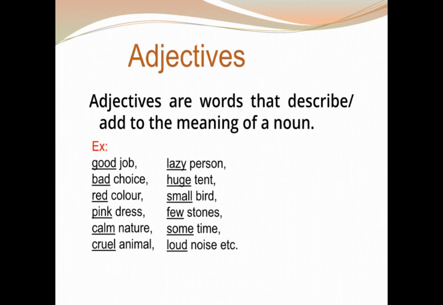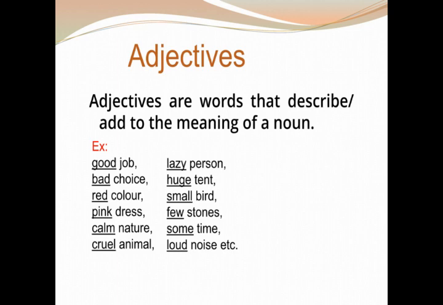In a similar fashion, in the term bad choice, the word choice is a noun, that is also the name of an activity, the name choosing, choice. Here the word bad adds to the meaning of the word choice. It tells us what kind of choice it is. It is adding more meaning to the word choice. Thus, we consider the word bad as an adjective.